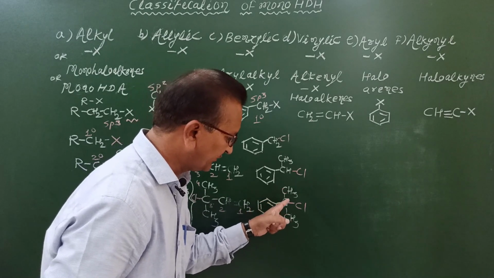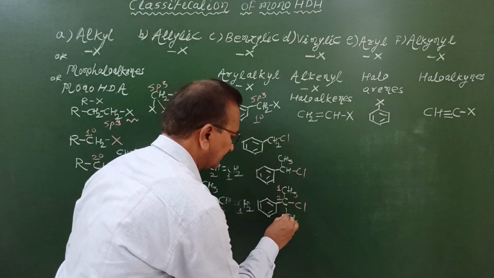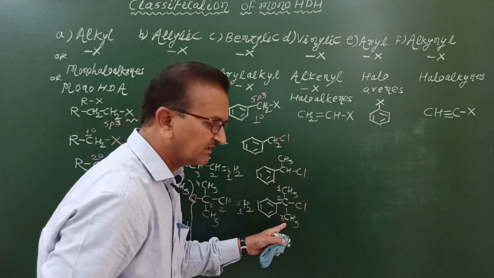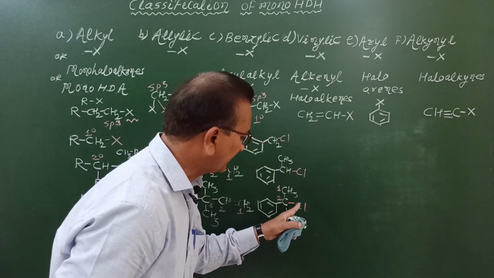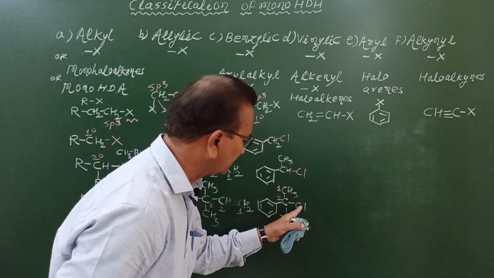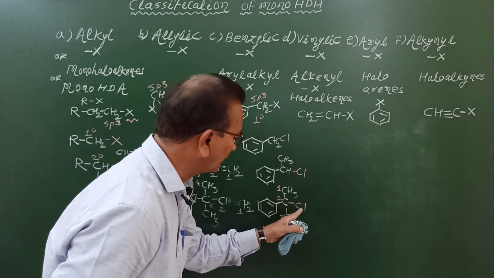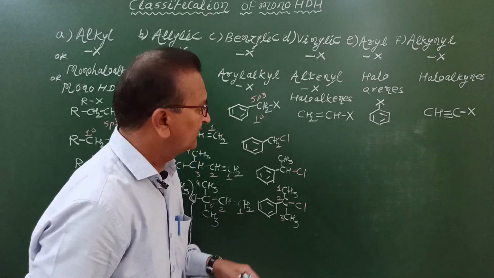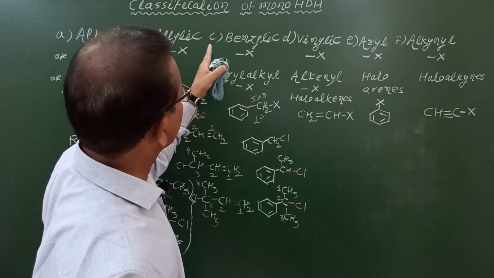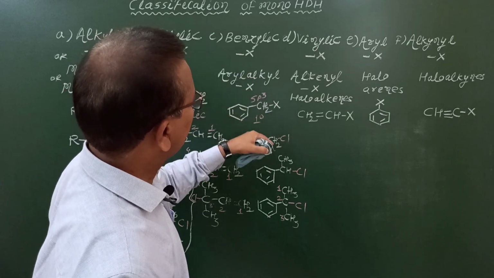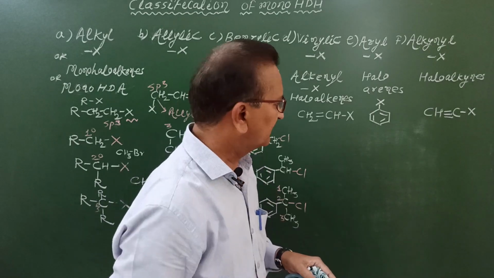Therefore, what is the IUPAC name of this compound? This carbon atom is numbered as 1. This is second, this is third. Since there are 3 carbon atoms, this is considered as derivative of propane. What is its IUPAC name? To this carbon number second there is chlorine atom. To this carbon number second there is phenyl group. Therefore, what is IUPAC name? 2-chloro-2-phenyl propane. So that this is regarding classification of alkyl halides, allylic halides and benzylic halides. All these are further classified into 3 subclasses: primary, secondary and tertiary.